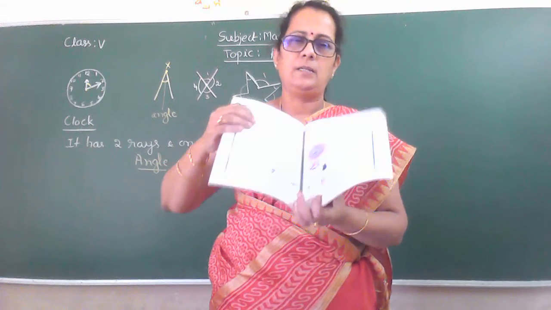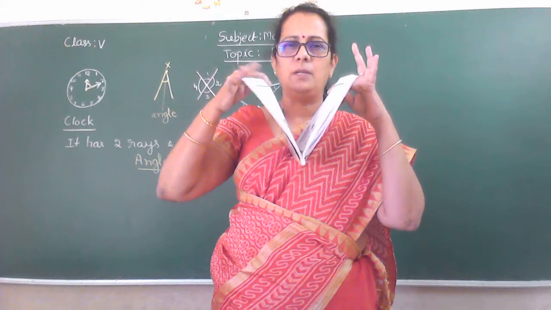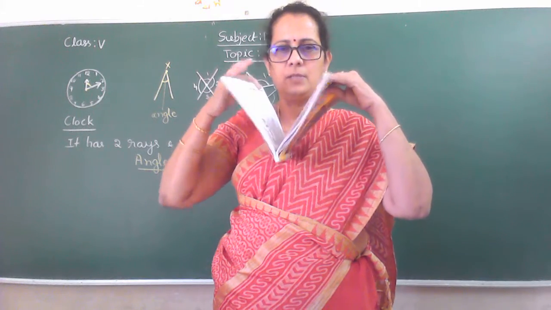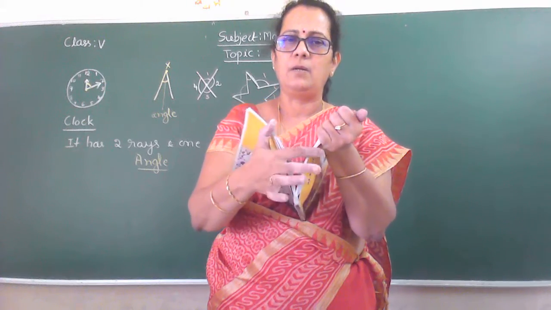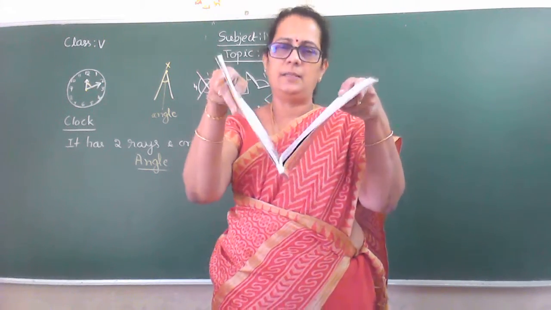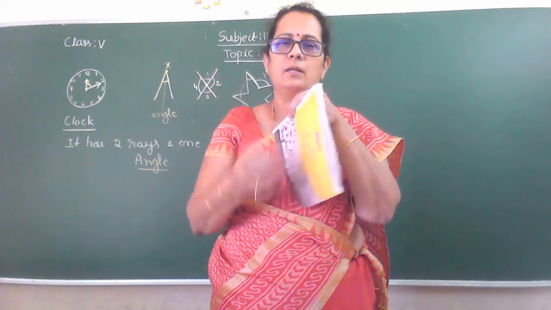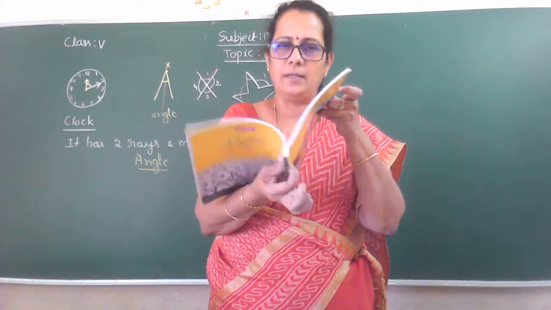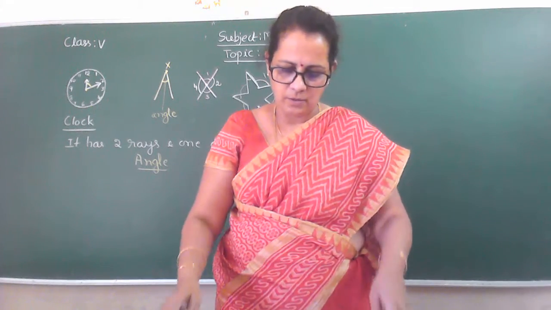Is it visible? Open your book and keep it. So these pages are one straight line, and this is another straight line, so the gap that comes here, we call it an angle. Very simple, isn't it? If you open your book, you get an angle. One straight line, another straight line. Their end points are joined here, so you'll get an angle. Okay, this you can also tell.